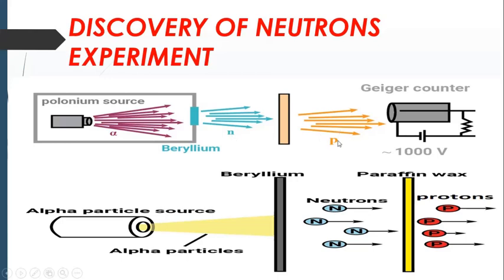Even the mass of the neutron is approximately equal to the proton. So a similar kind of mass appeared, which carried a positive charge, and there is a detector we call the Geiger counter. This detector detects this charge. The emerging neutrons don't have any charge, so he named it neutron. You could see the protons coming from the paraffin wax, and they can be detected with the help of this detector. This is the basic experiment he carried out, and we will see the equation for this experiment.